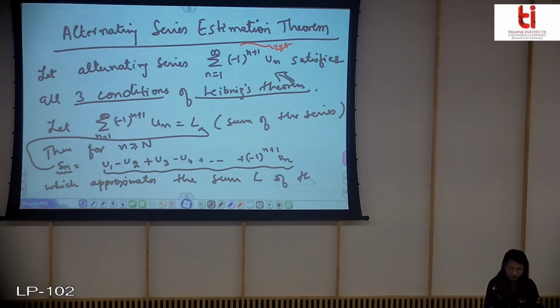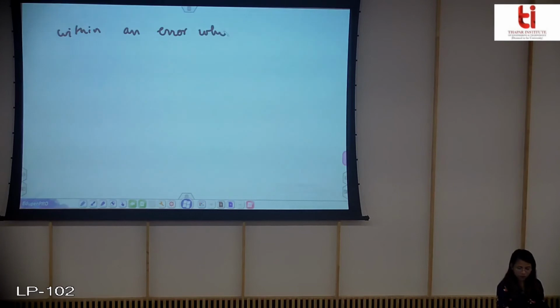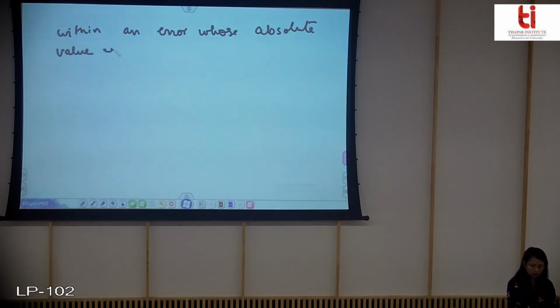Then the sum of the series, I'll write the completed series, is approximated within an error whose absolute value is less than un plus 1.